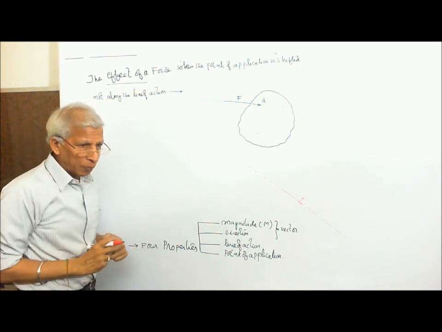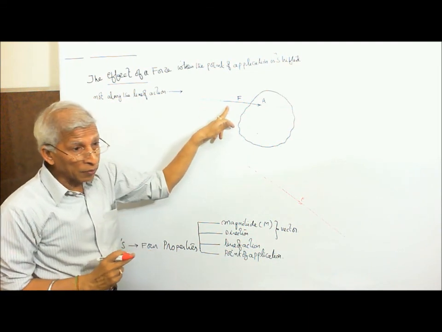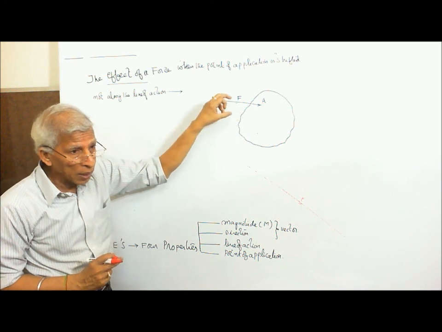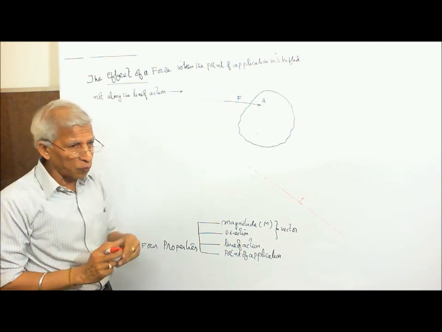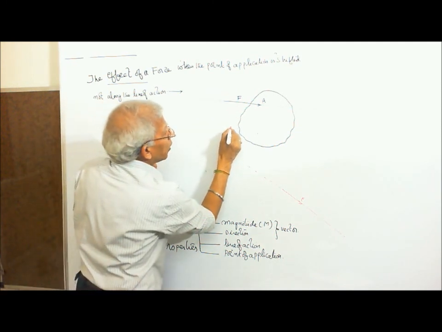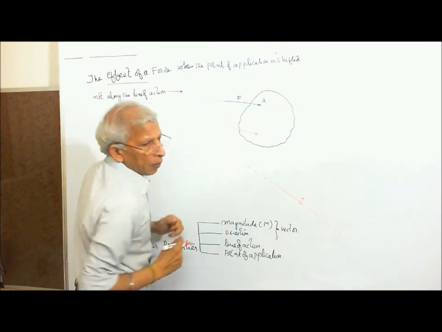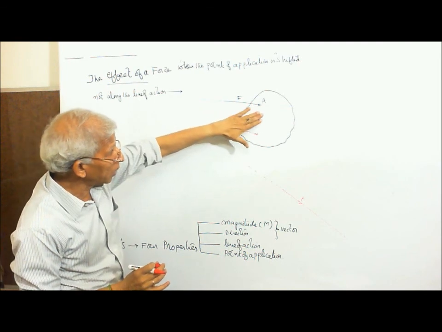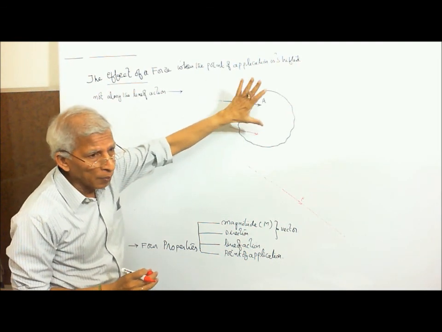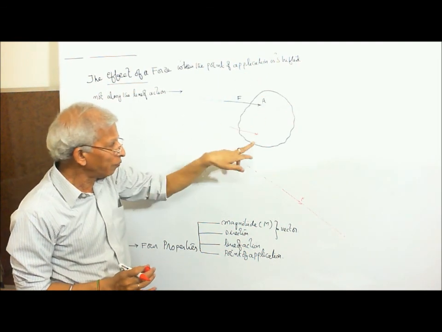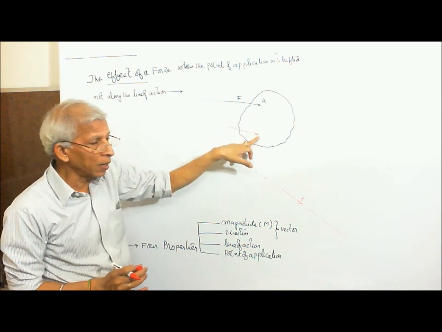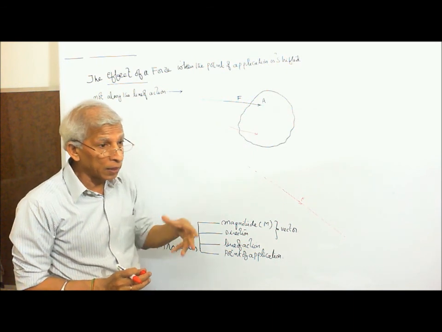Maintaining both the direction and magnitude, I have shifted the force. Previously, because of application of this force at this point, some effect is there. Now I have shifted it somewhere else, not along the line of action.